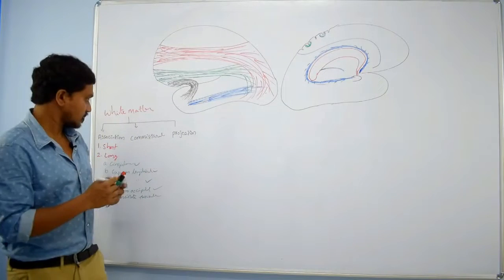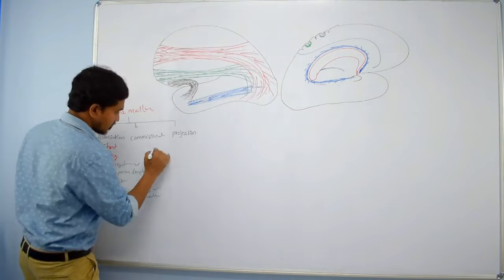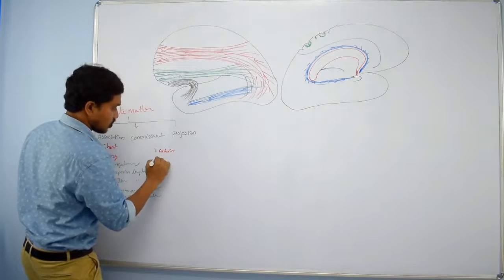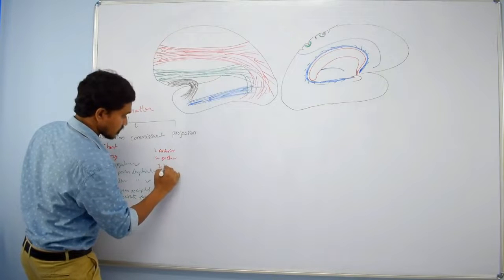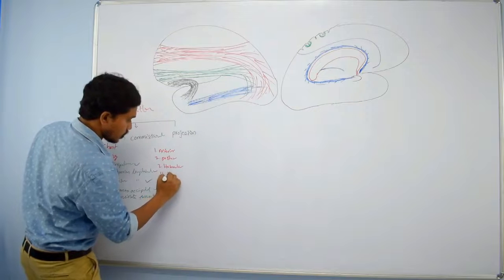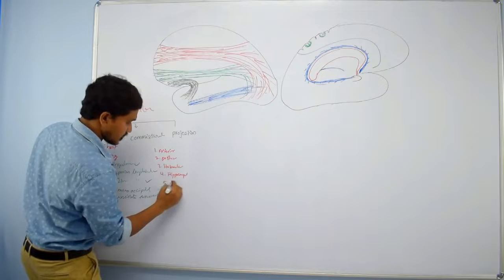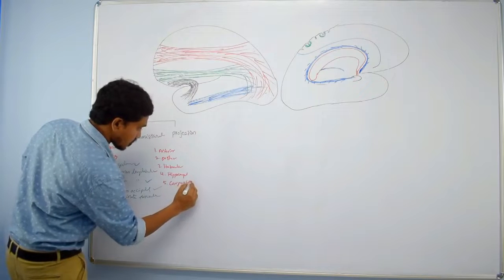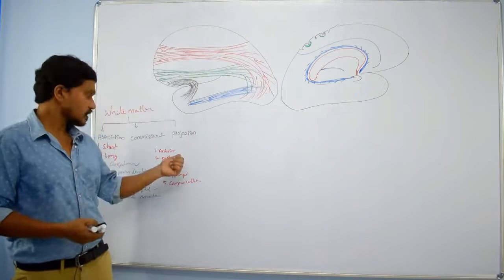That classification we will see now. First one is anterior commissure, posterior commissure, habenular commissure, hippocampal commissure, and the important one is corpus callosum, right? So first we will see what is anterior commissure.